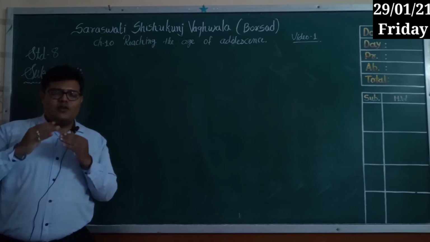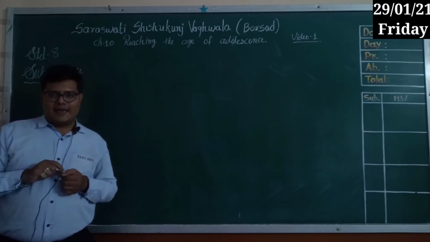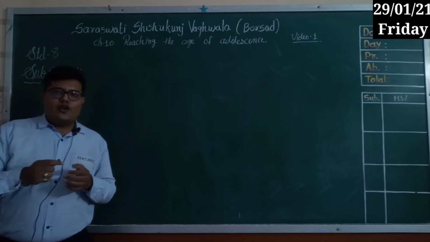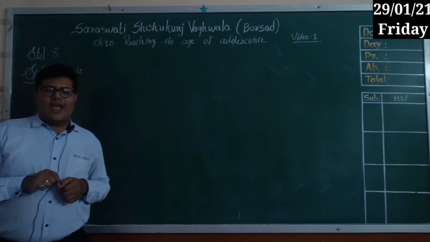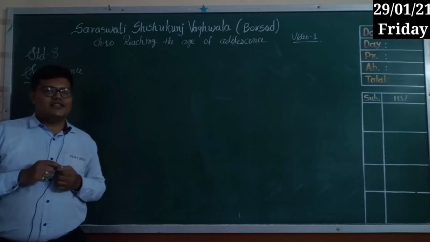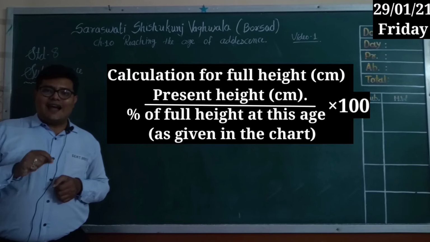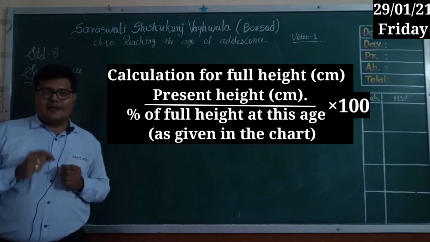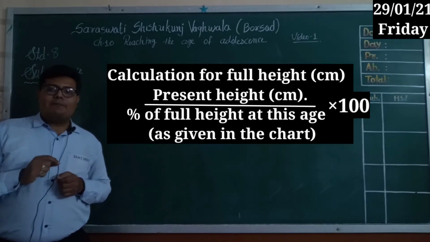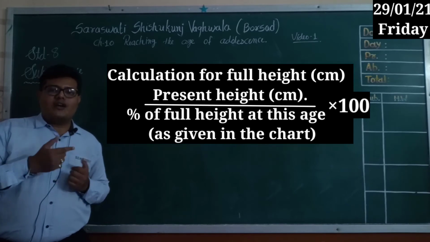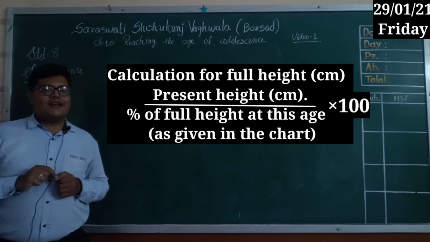Right? What is your full height? What will be your full height at the end of this period of teenage? According to the age, there are different percentages written for boys and girls. So first write down your present height, divide it by the percentage for your age, and then multiply it by 100.